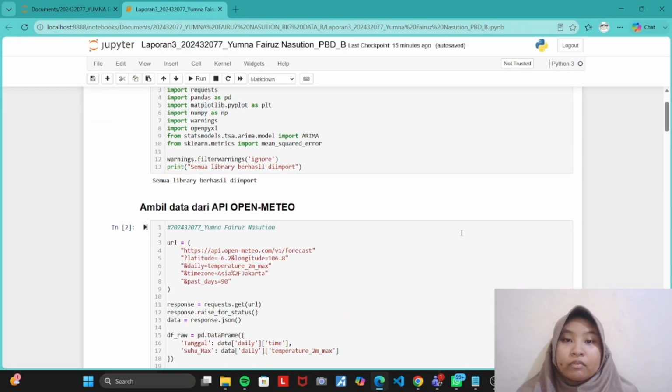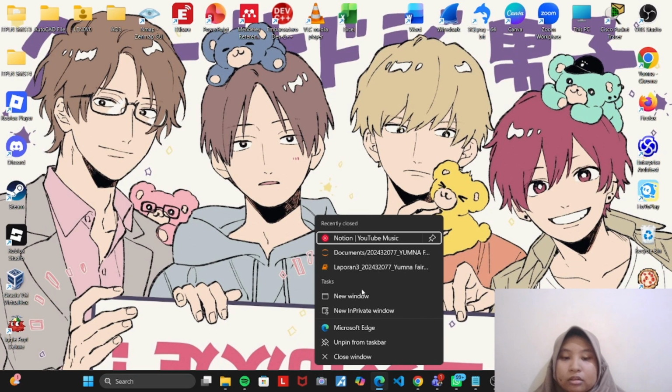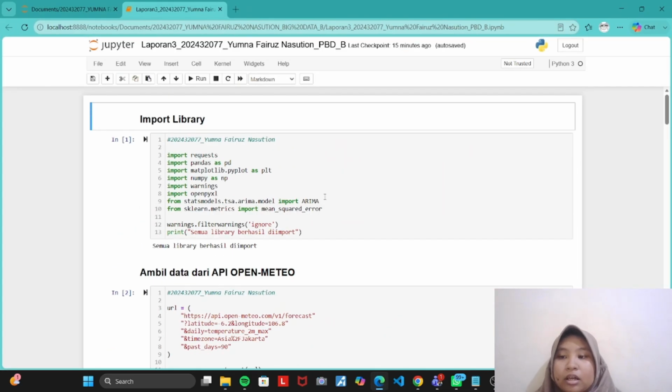The main objective of this project is to collect weather data from an API, process the data, build a forecasting model using ARIMA, and predict the maximum temperature for the next 14 days.